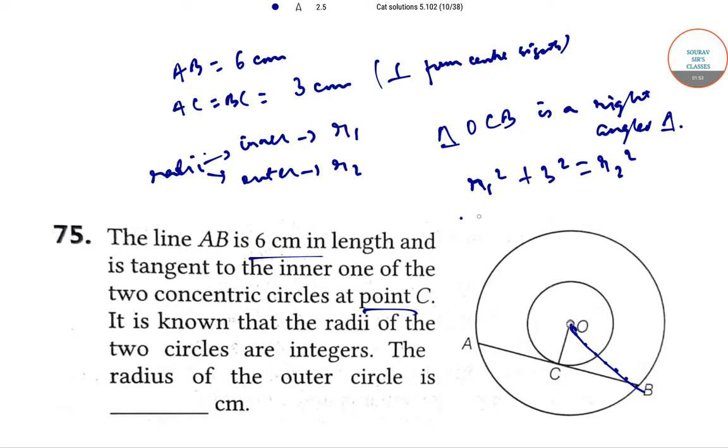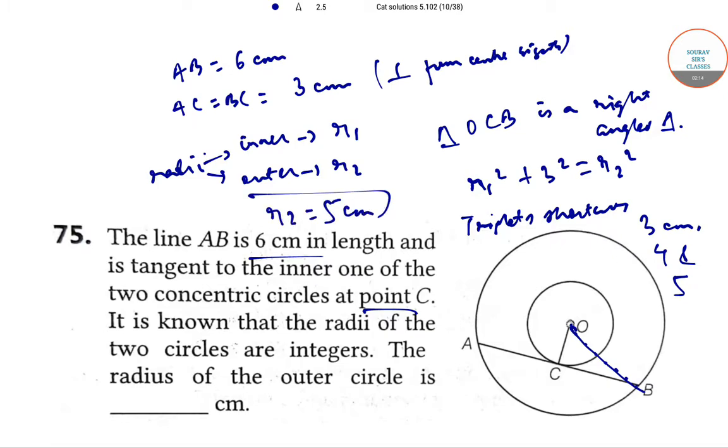Now using the triplets shortcut, if one side is 3 centimeters, then the other two sides will be 4 and 5 centimeters. Therefore, R2 is equal to 5 centimeters. So the radius of outer circle is 5 centimeters.